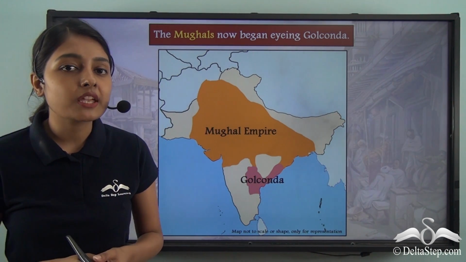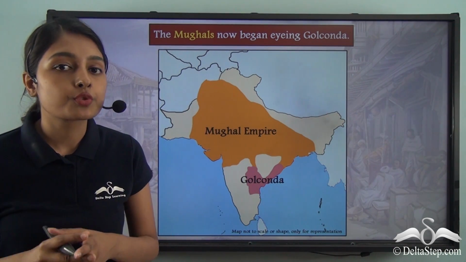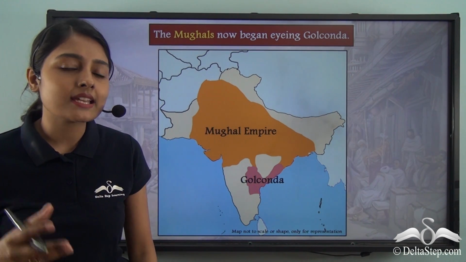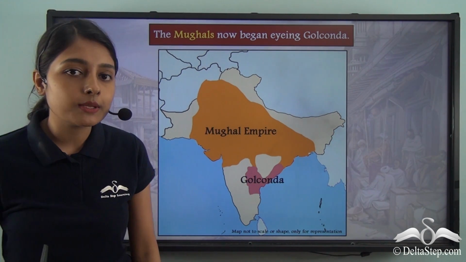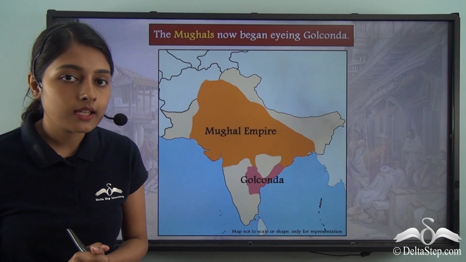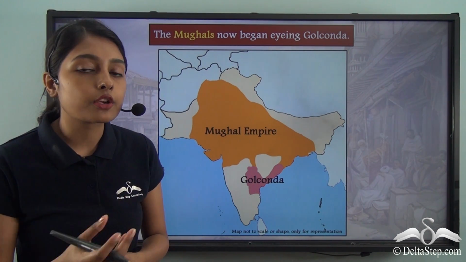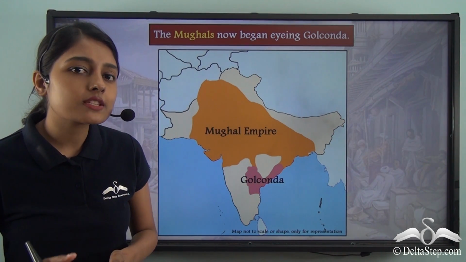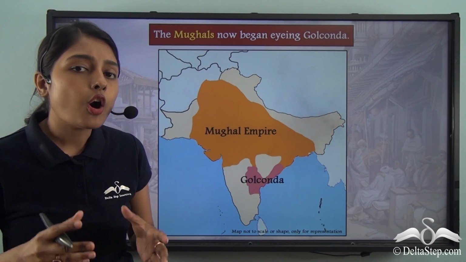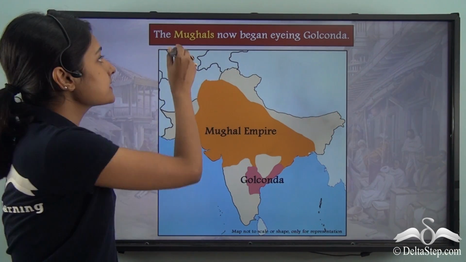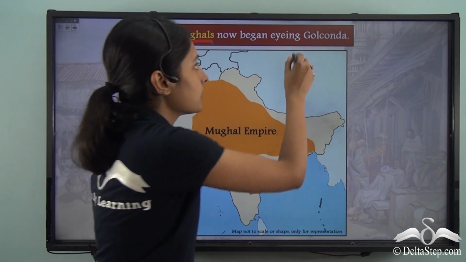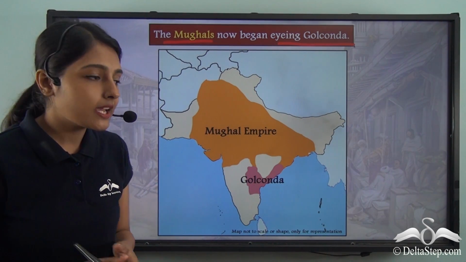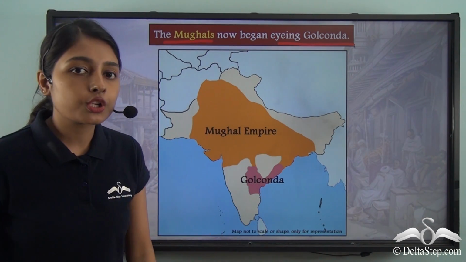Now during this time, it was Emperor Aurangzeb who was ruling the Mughal Empire. Now when Aurangzeb saw that so many settlers were coming to settle in Masulipatnam or Golconda as a whole, Golconda was also gaining economic prosperity. Now this prospect of economic prosperity also became very enticing to Aurangzeb, which is why the Mughals now began eyeing Golconda. To put it simply, the Mughals were now trying to gain control of Golconda.